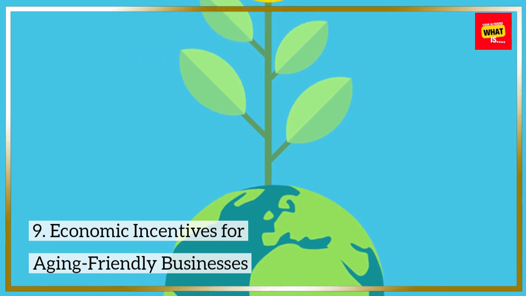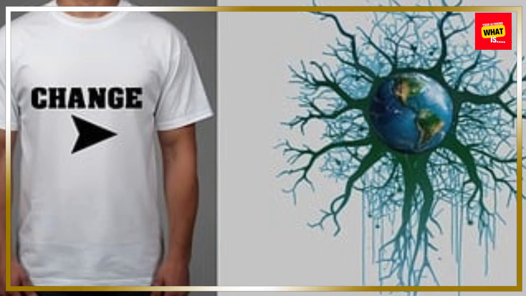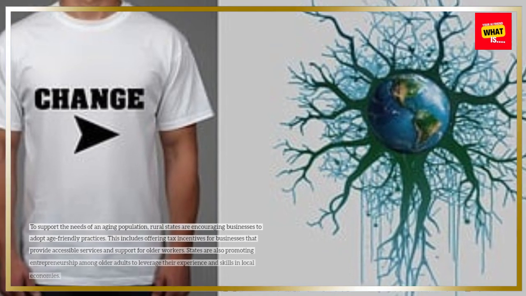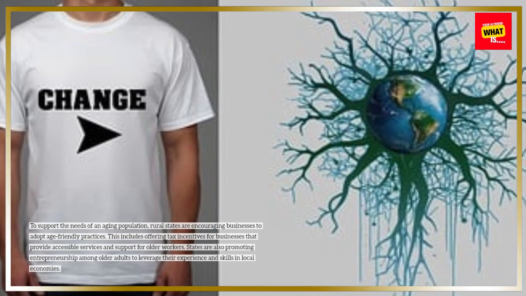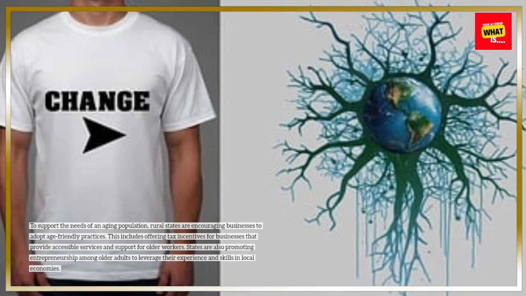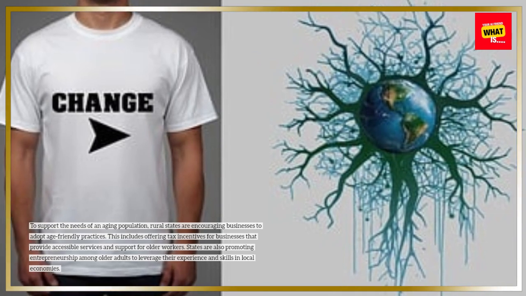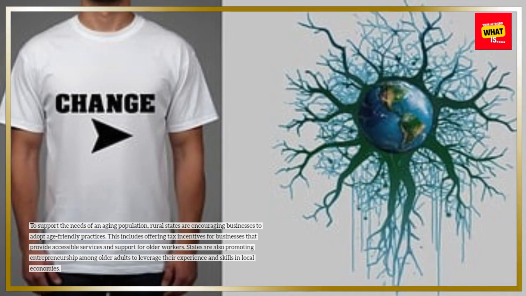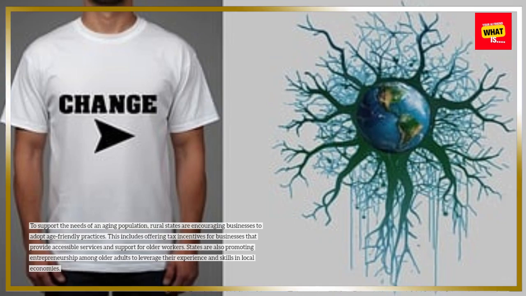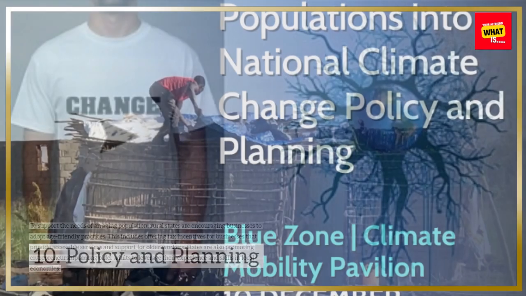9. Economic incentives for aging-friendly businesses. To support the needs of an aging population, rural states are encouraging businesses to adopt age-friendly practices. This includes offering tax incentives for businesses that provide accessible services and support for older workers. States are also promoting entrepreneurship among older adults to leverage their experience and skills in local economies.